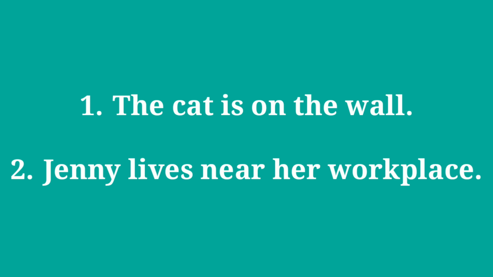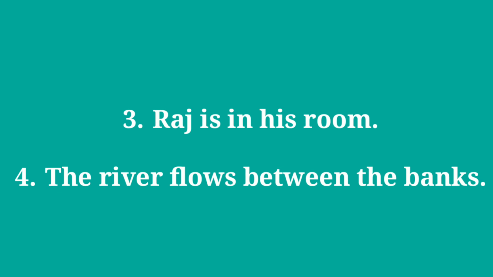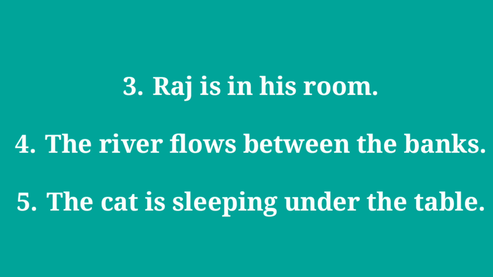For example, the cat is on the wall. On is used for preposition of place. Which one is the preposition? On. Where is the cat? The cat is on the wall. Then second one, Jenny lives near her workplace. Then third one, Raj is in his room. Then fourth one, the river flows between the banks.